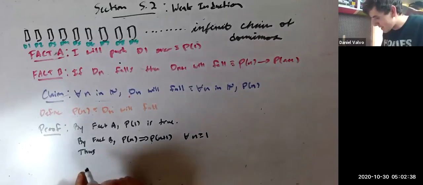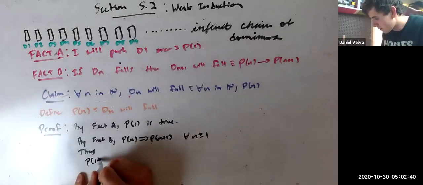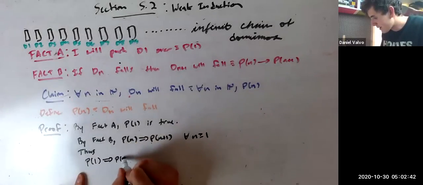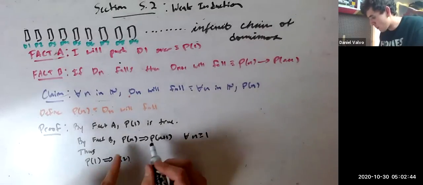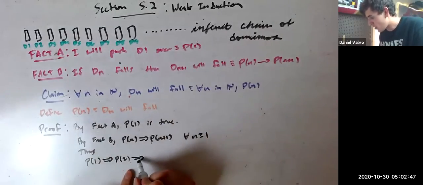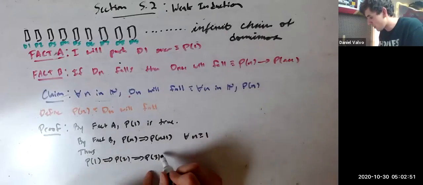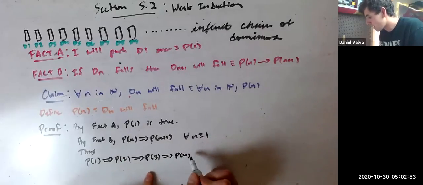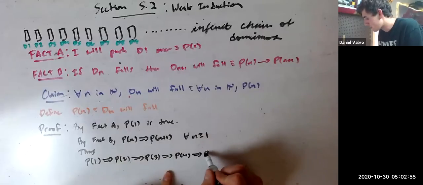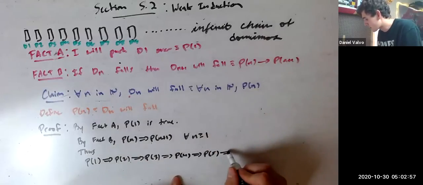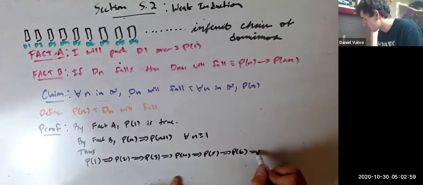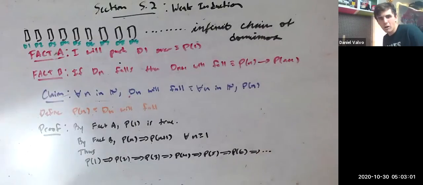This forms a chain itself, P1 implies P2 just by directly doing that chain. But then if we put 2 in for n, P2 implies P3. If we put 3 in for n, P3 implies P4. If we put 4 in for n, P4 implies P5. If we put 5 in for n, P5 implies P6. On and on and on like that.